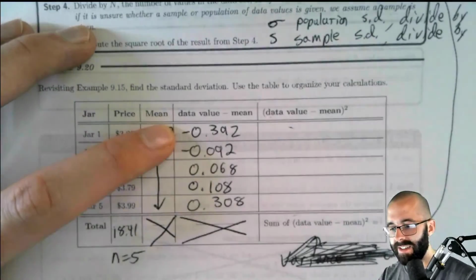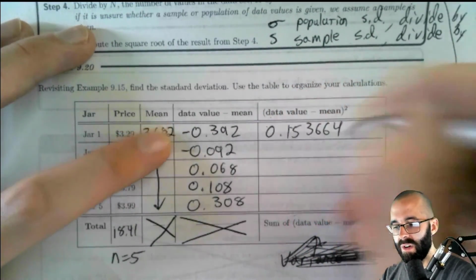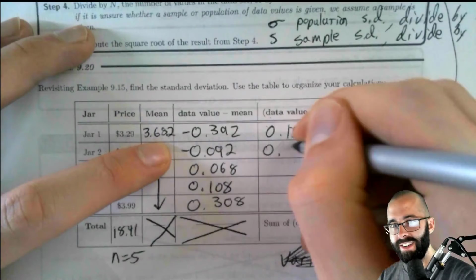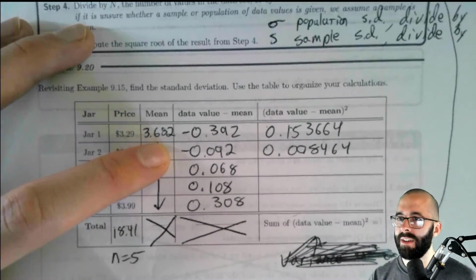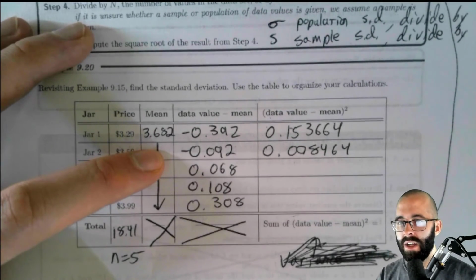If we're already going to be tedious, let's be extra tedious. 0.153664. And then we just do all of these again. Wow, isn't this fun? Isn't math fun? I'll tell you what, math is a lot more fun when you can use computers. One advantage that you guys have over people from my generation.